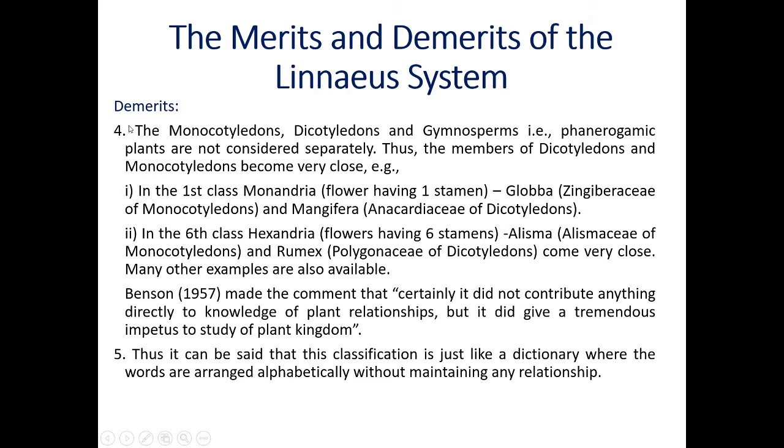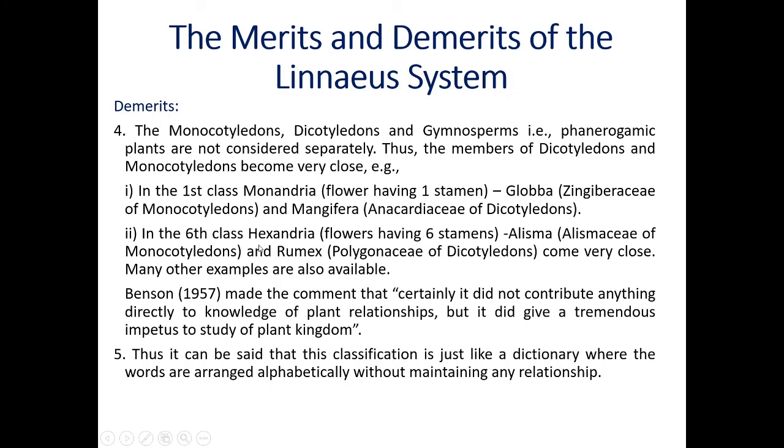Fourth one is that monocotyledons, dicotyledons, and gymnosperms, that is phanerogamic plants, are not considered separately. Thus, the members of dicotyledons and monocotyledons become very close. For example, in the first class Monandria, flowers with one stamen: Globba, belonging to the Zingiberaceae of monocotyledons, and Mangifera, Anacardiaceae of dicotyledons.